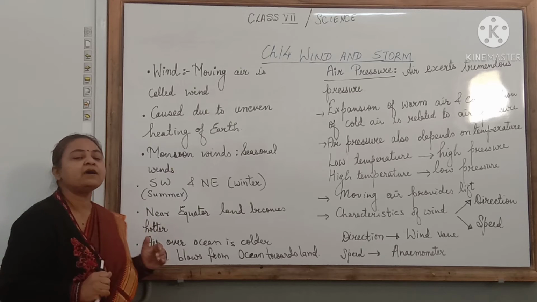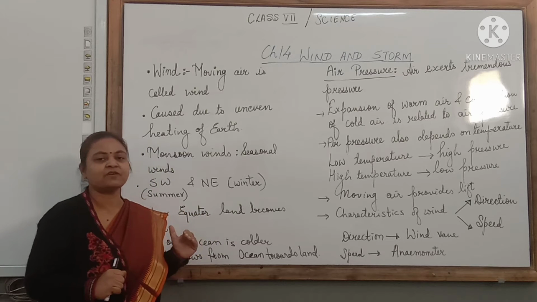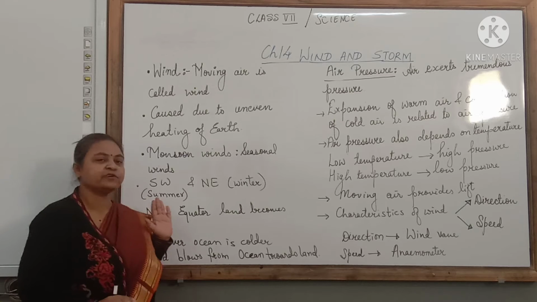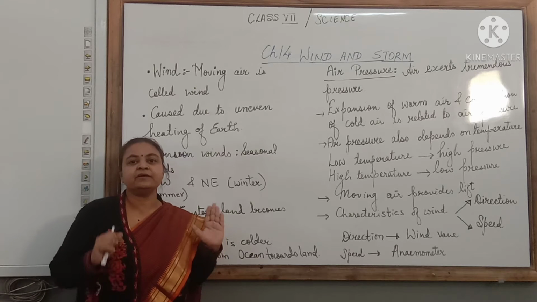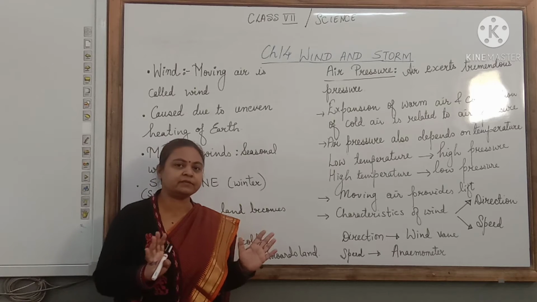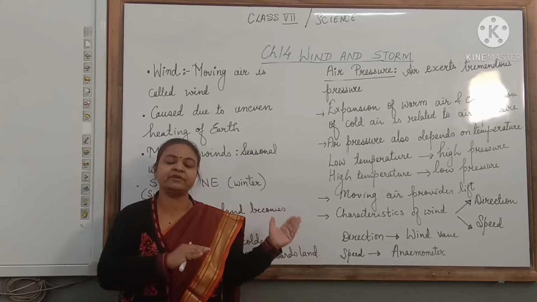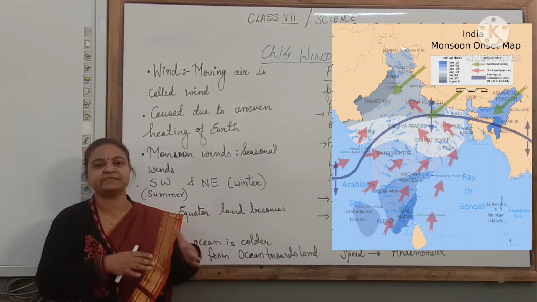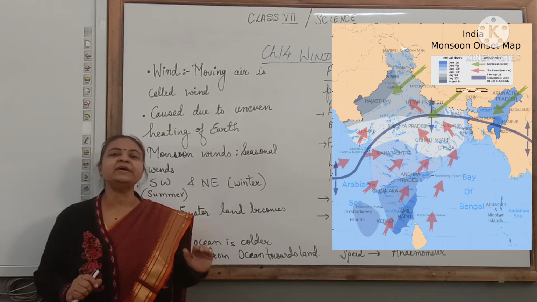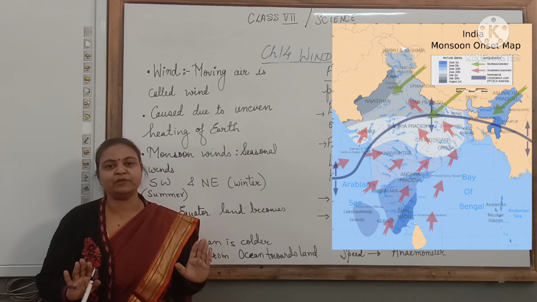Now let us see how monsoon takes place in India. First let us talk about the summer monsoon, that is the southwest monsoon. In the time of May and June, the land area of India is warm, very hot. We can say in the northern areas it's very hot in summers. Comparatively, over the Indian Ocean you have lower temperature.